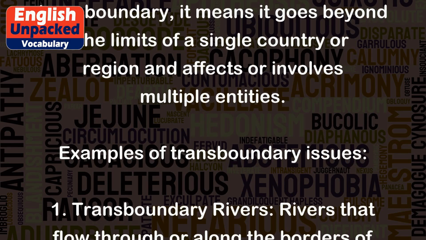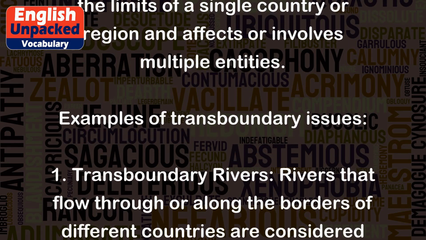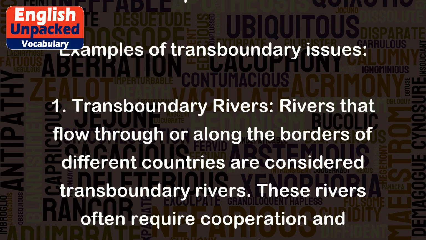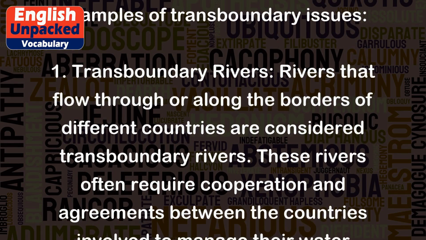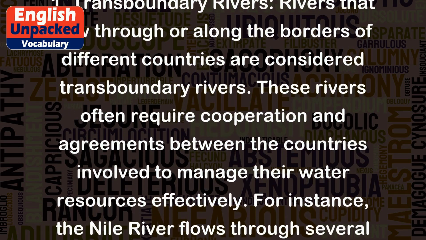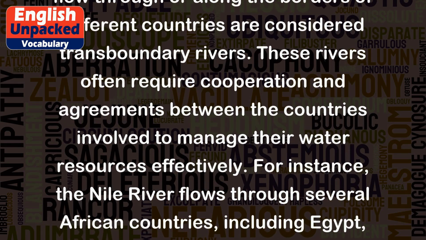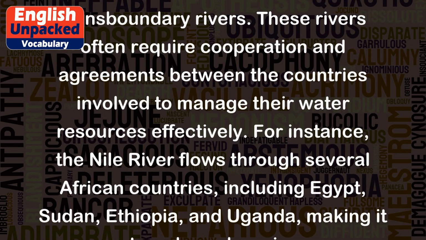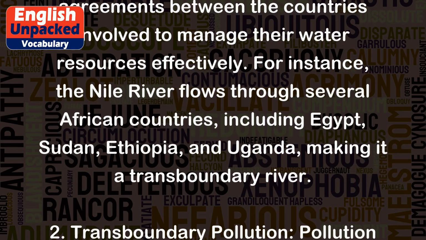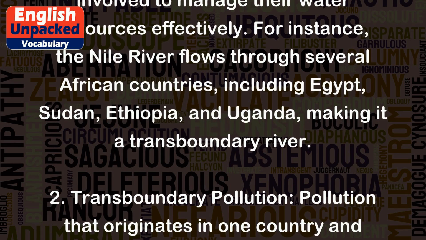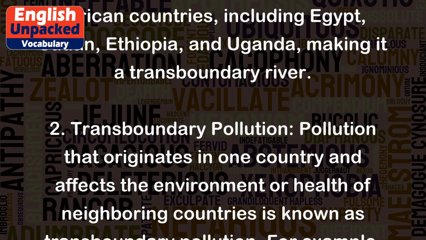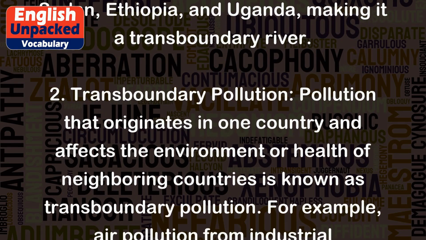1. Transboundary rivers. Rivers that flow through or along the borders of different countries are considered transboundary rivers. These rivers often require cooperation and agreements between the countries involved to manage their water resources effectively. For instance, the Nile River flows through several African countries, including Egypt, Sudan, Ethiopia, and Uganda, making it a transboundary river.